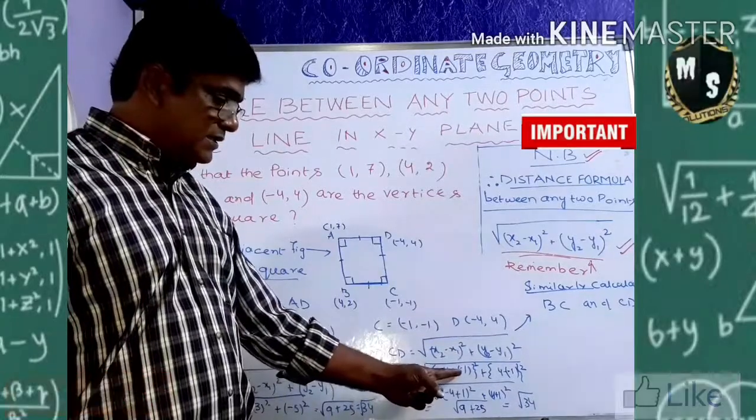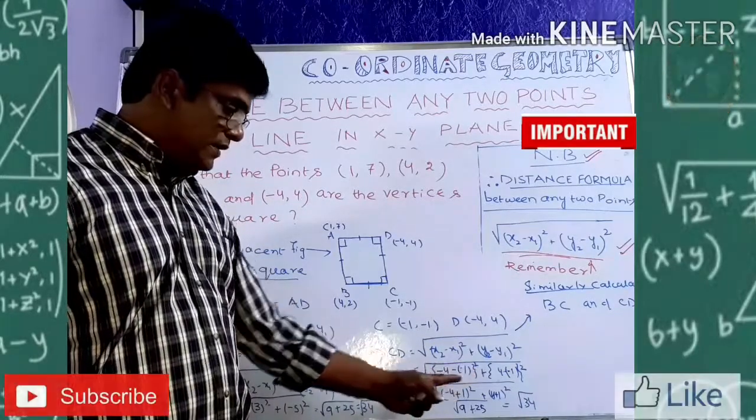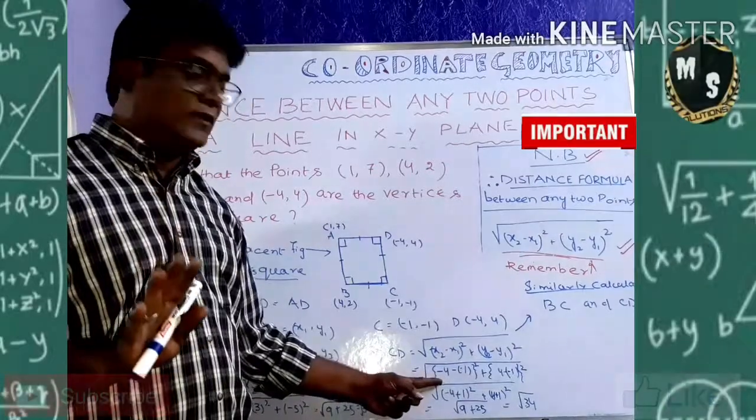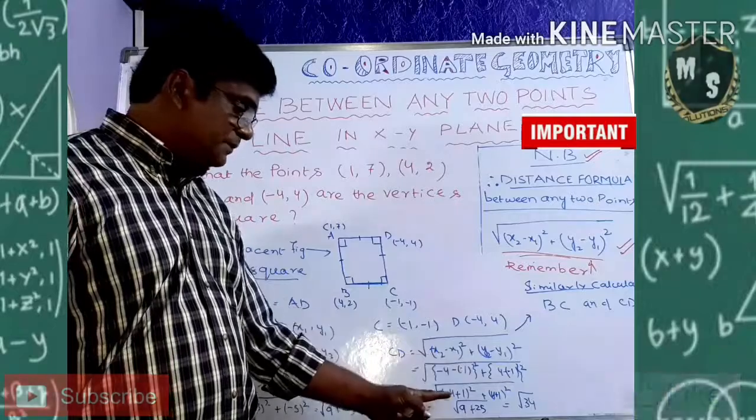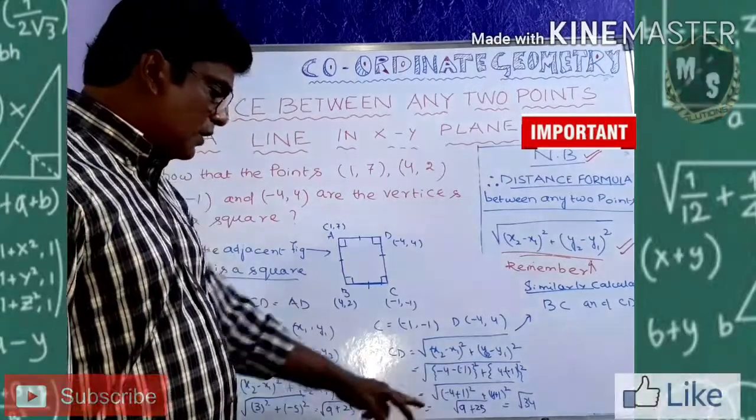Write like this, minus of minus 1. Then put a whole square. This thing I want to say very carefully. Minus of minus 1 means plus 1. Minus 4 plus 1, it is 3. 3 square. Okay? Or write minus 4 plus 1.